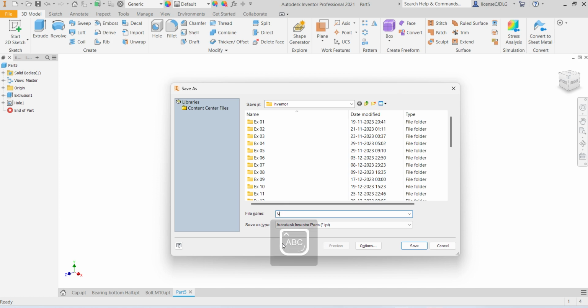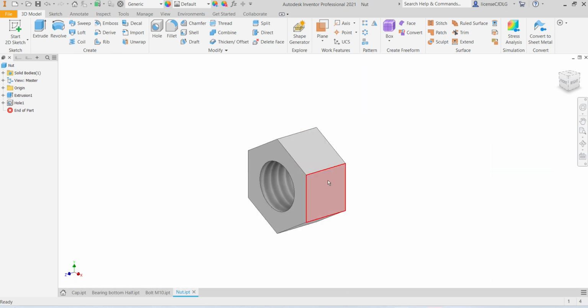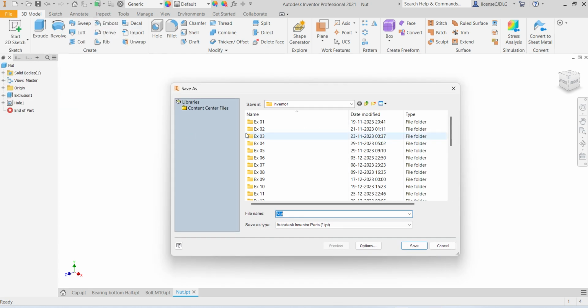Save this as a nut. So another one, lock nut, this one save as lock nut.